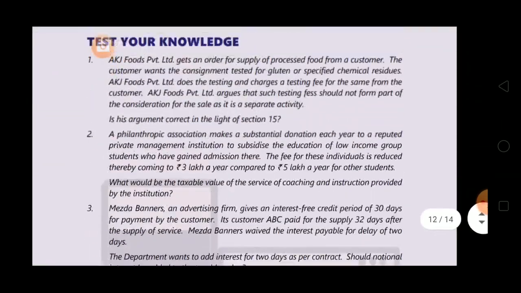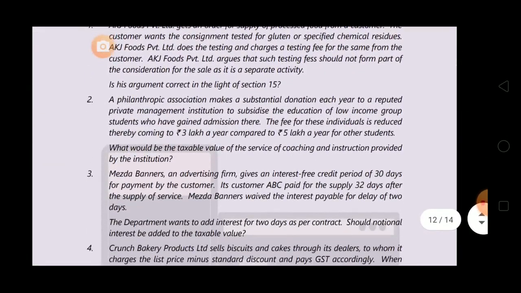Simple. Now, question number 2. A philanthropic association makes a substantial donation each year to a reputed private management institution to subsidize the education of low income group students who have gained admission there. The fees for these individuals is reduced thereby coming to 3 lakhs a year compared to 5 lakhs a year for other students. Okay. What would be the taxable value of service of coaching and instruction provided by the institution?